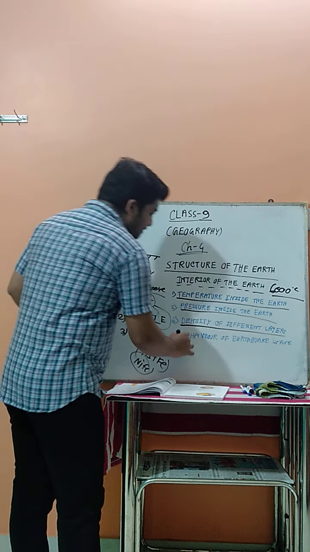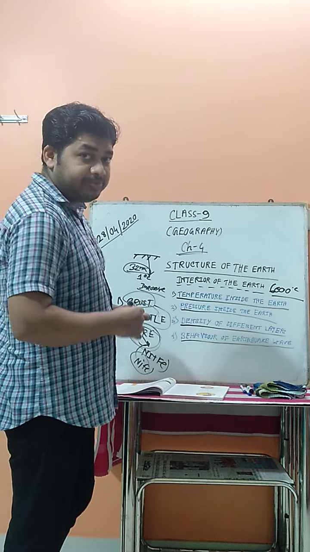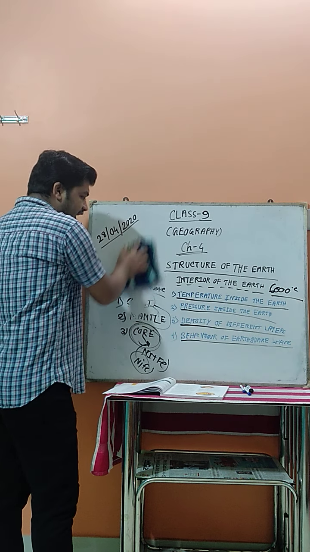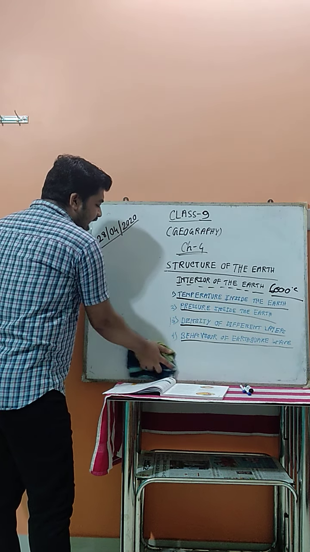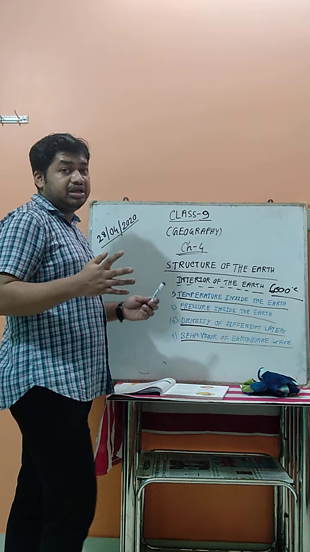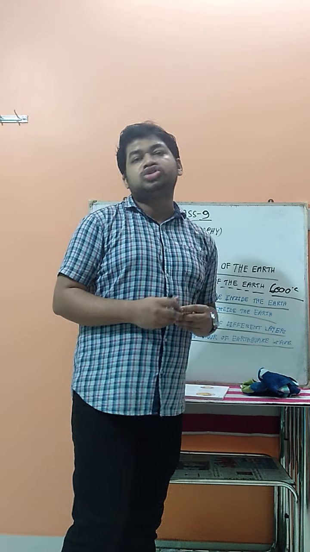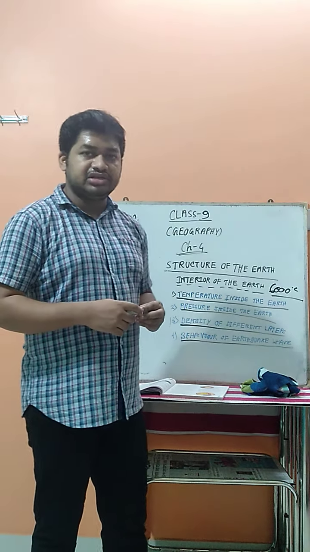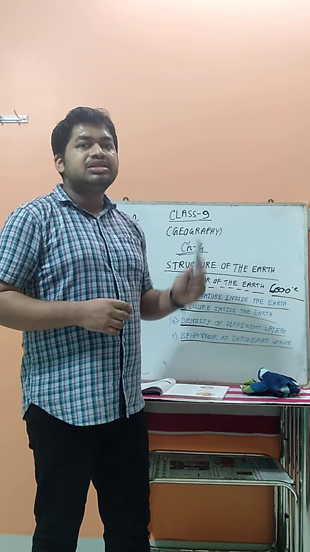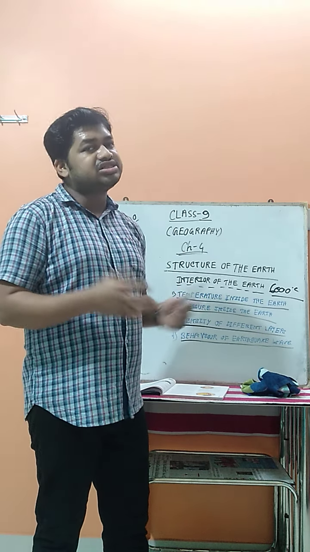And the last is the behavior of the earthquake waves. Later we have one full chapter about the earthquake. But you have to understand what an earthquake is. When the earth's surface or the soil layer suddenly starts trembling, this movement of the earth's surface is known as an earthquake. When an earthquake occurs, 3 waves come out from the center to the earth's surface region.